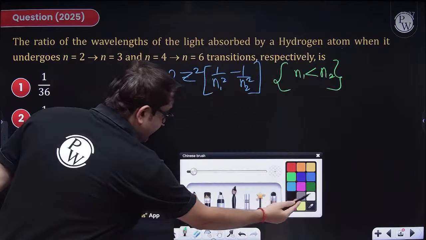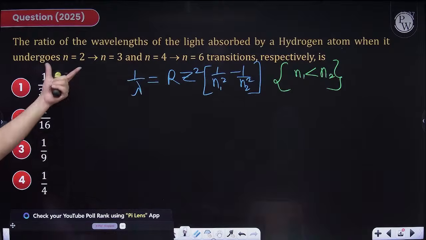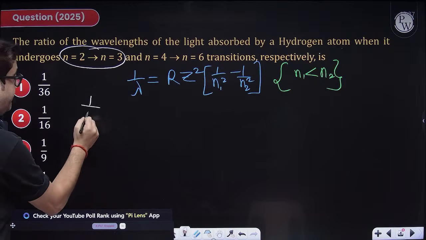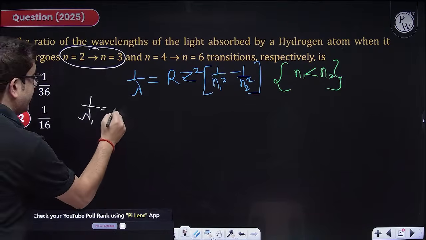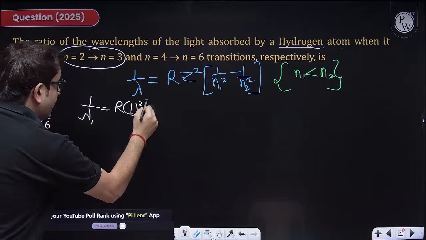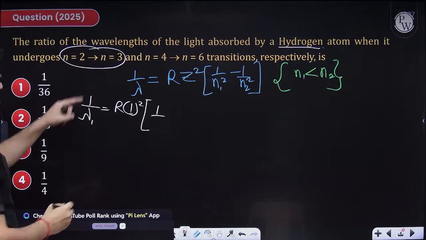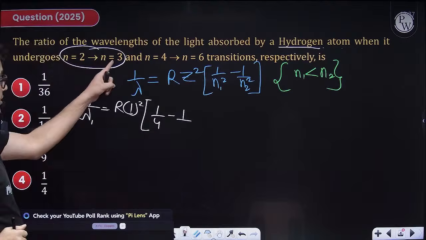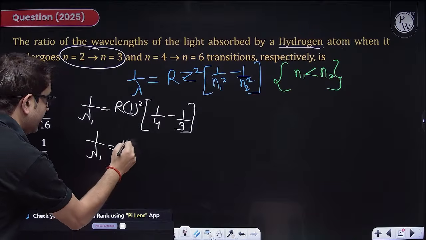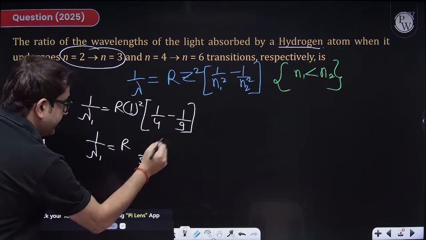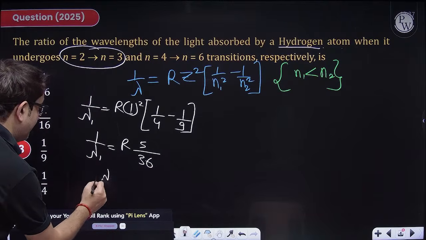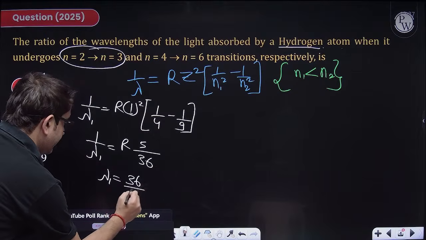So let us solve this. We have to calculate it for two different instances. One is 2 to 3. So 1 by lambda 1 will be equal to R, and because it is hydrogen, Z will be 1. 1 upon 2 squared, that is 4, minus 1 upon 3 squared, that is 9. So 1 upon lambda 1 is R into (9 minus 4) upon 36, which is 5 upon 36. So lambda 1 will be equal to 36 upon 5R.